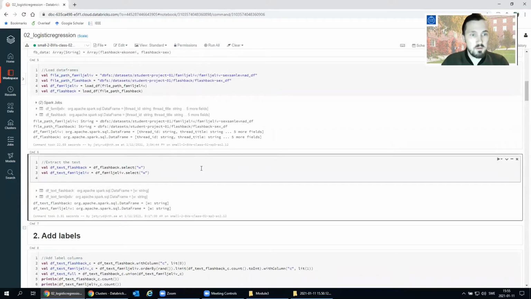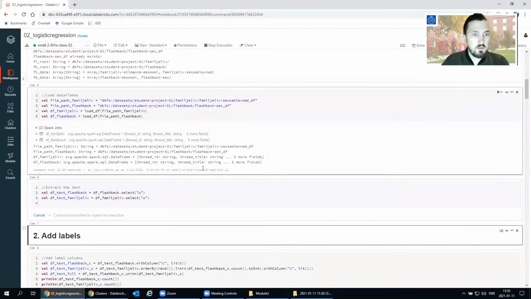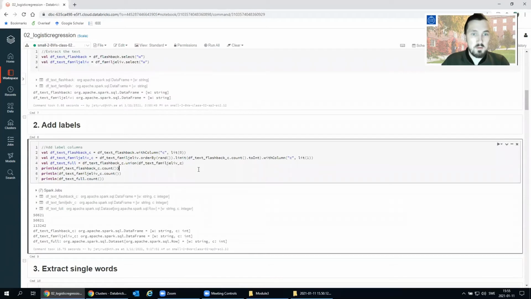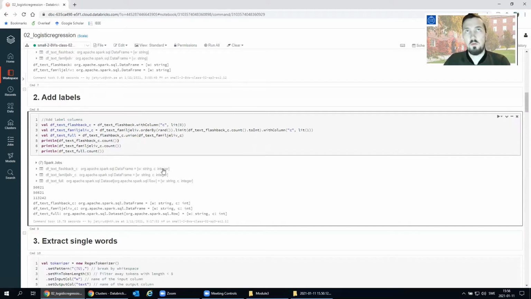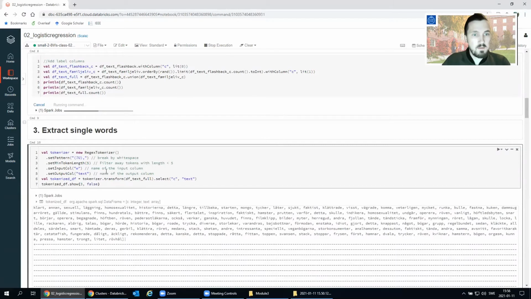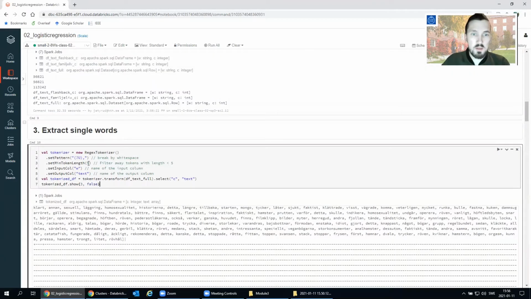Next step now is to extract the text columns, and we also want to add a separate column for the labels. Then I make sure that the two forums have exactly the same amount of threads in the data so that we don't overtrain and get biased towards one forum over the other. Next step, extract the words. And we use something called a regex tokenizer, and we make sure that we only keep longer words, so words of 5 letters or more.